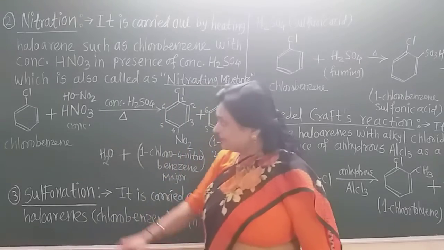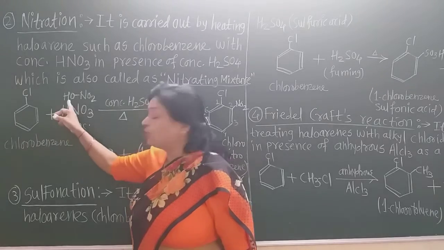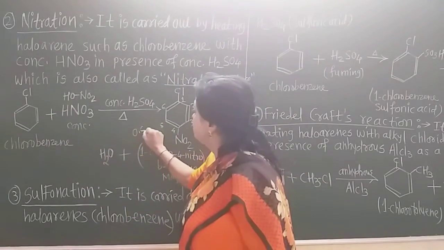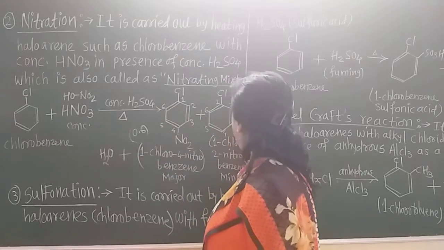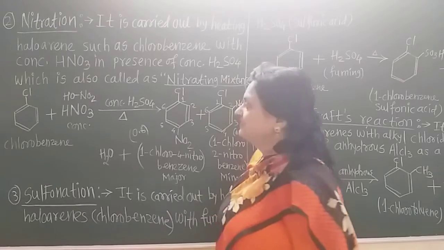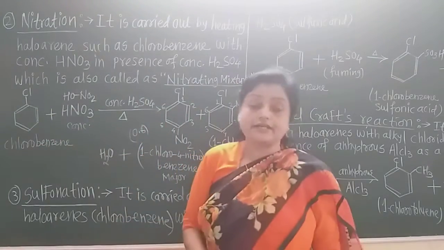Again, if at the para position this nitro group goes, then the hydrogen and the OH also form water. Here also 0.8 and 0.2 are the percentages, that means one molecule if we take, and here the hydrogen and the OH group form water as the byproduct.